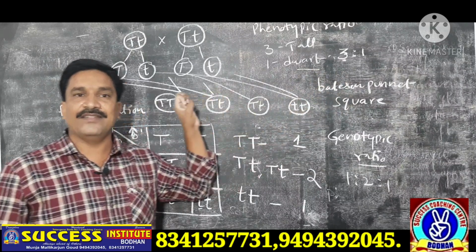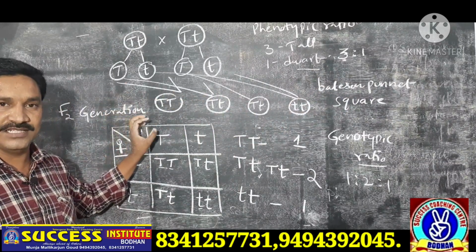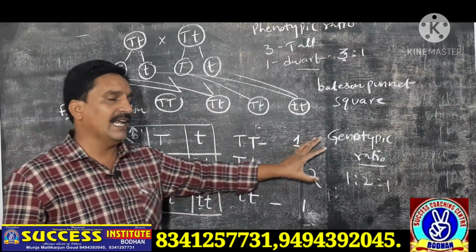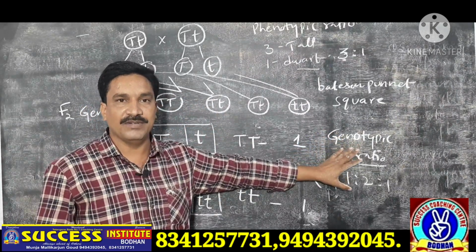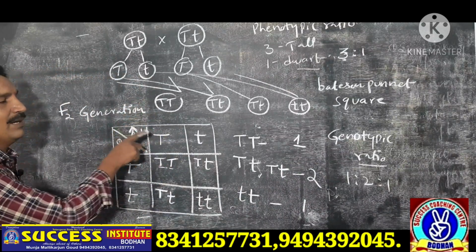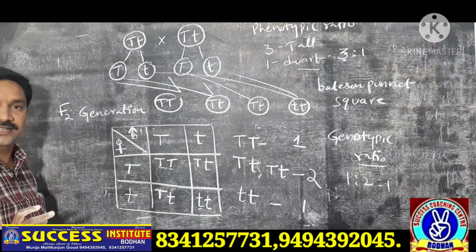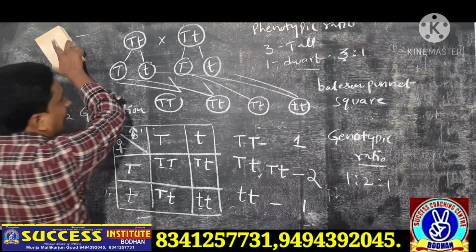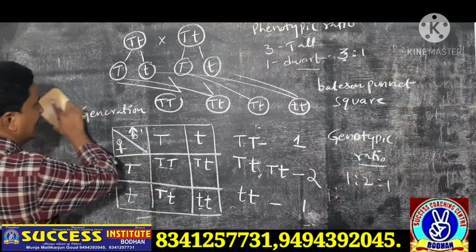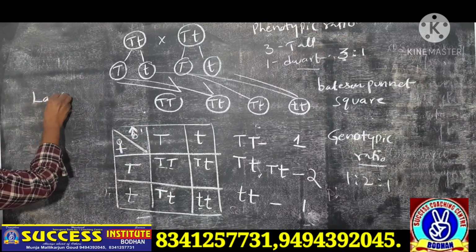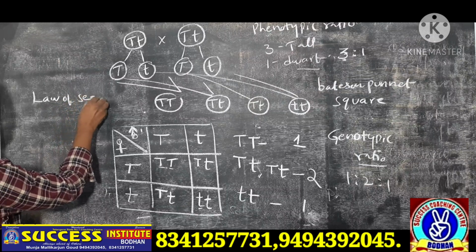It is very important for 4 mark questions only. For IPA purpose and NEET purpose, the ratio is very important, for MSET purpose too. Here the monohybrid cross is completed. The monohybrid cross explains what? The law of segregation.